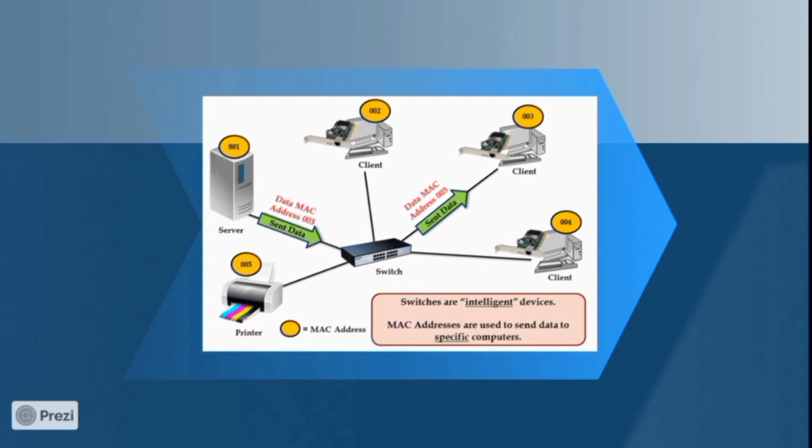As shown in this picture, device 1 sends data to device 3. Data reaches the switch and the switch examines the destination MAC address and forwards data to the intended destination. This is the use of a switch. So we can call a switch an intelligent device as it forwards the data to the intended destination.